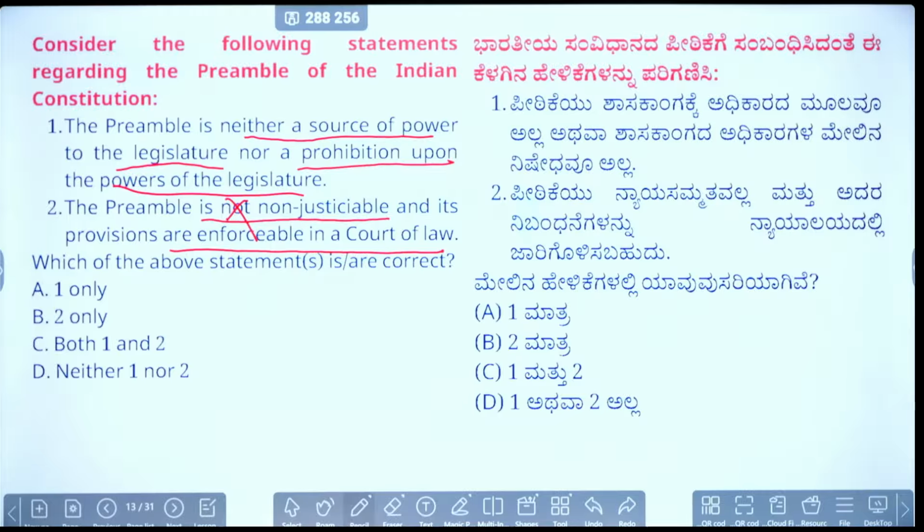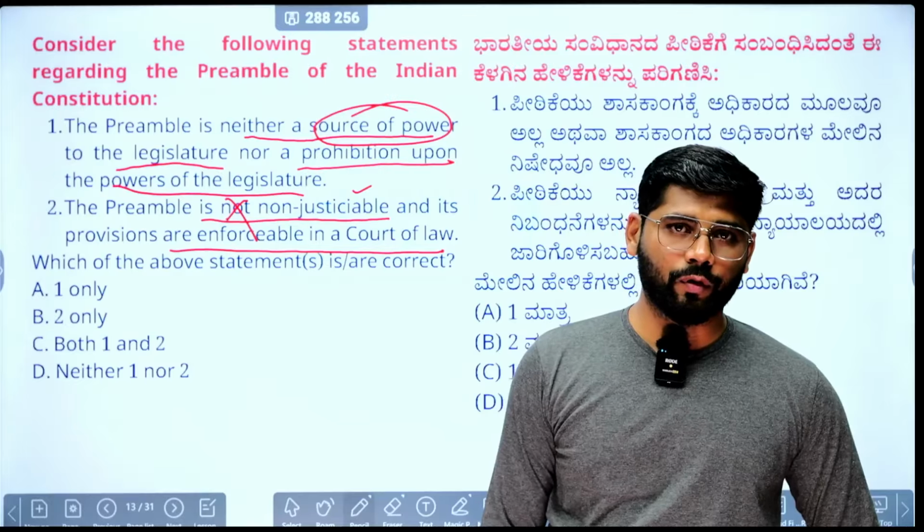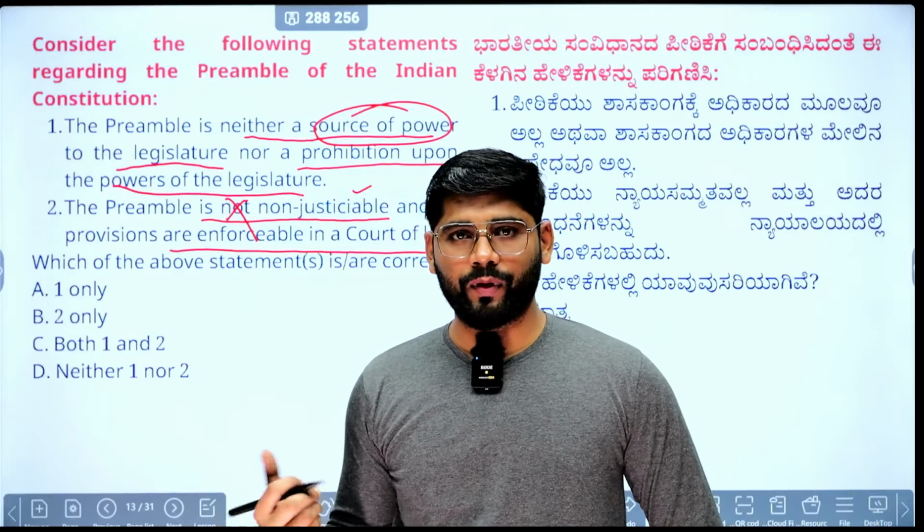So we'll see the correct answer. It's about the preamble, neither source of power to legislature nor prohibition upon the power of legislature. Correct. Because if the legislature takes any reference of preamble, the preamble mentions secularism.